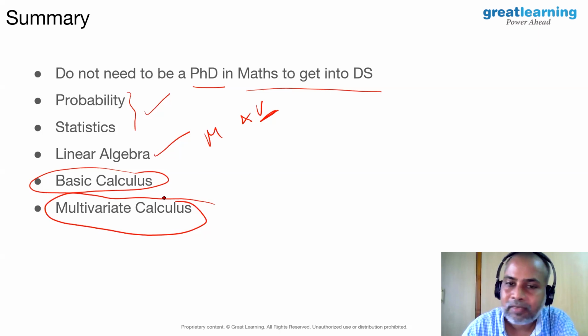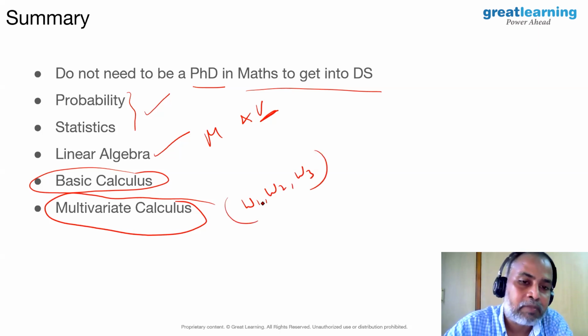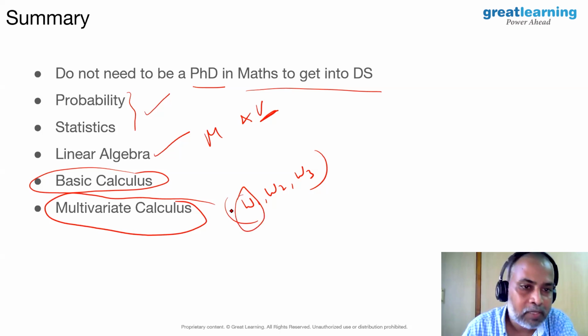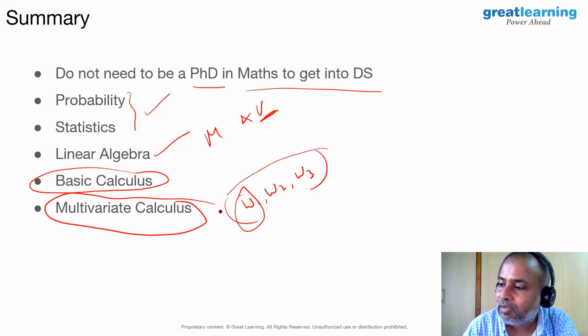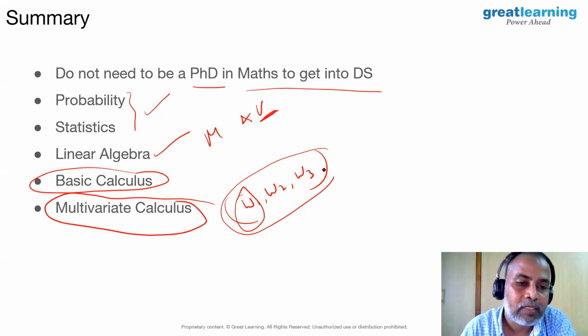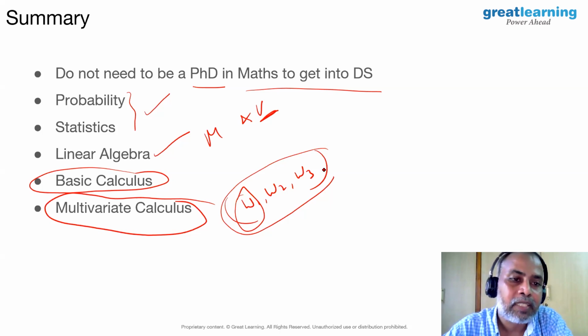Multivariate calculus, why is it needed? In our first use case, we had 3 variables, right? I mean, 3 weights to be updated, 3 model parameters to be updated. Wherever we have more than 1 model parameter to be updated, the underlying calculus is called multivariate calculus. What you need here is just simple gradient descent in multiple variables, and that's it. In fact, if you go back and see the questions we posed in the early slides, most of the questions are answered. The remaining ones that are pending, let us take up as part of the question and answers.